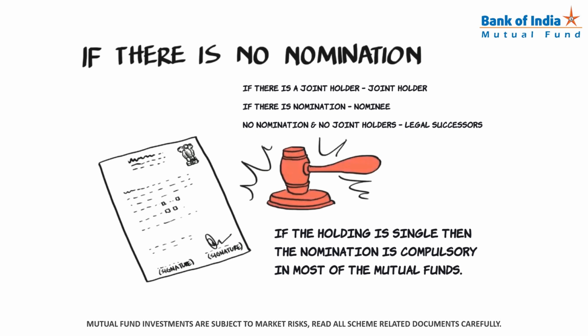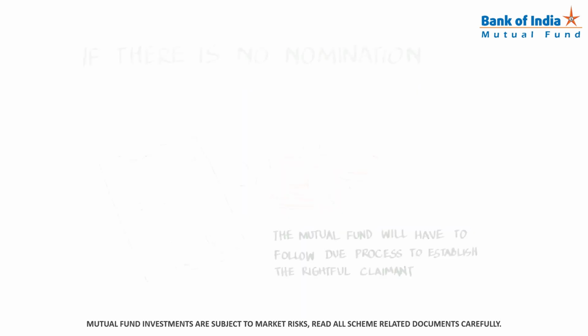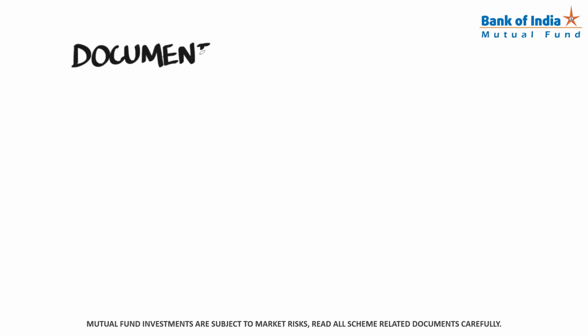Alka is not a joint holder or nominee. She has to make a claim along with other legal heirs. Her mother and brother are the other claimants. Alka has to establish her credentials to make the claim. She has to get a list of documents attested or notarized and verified with originals.